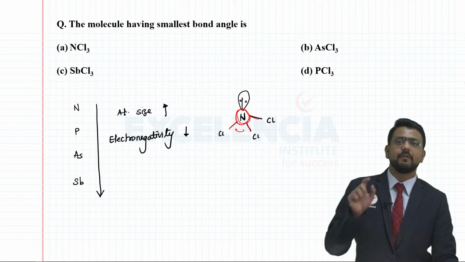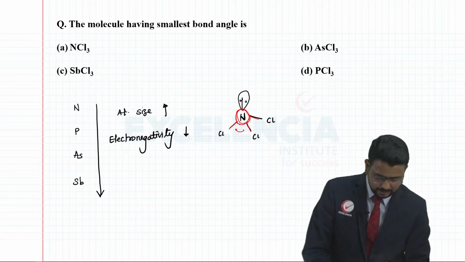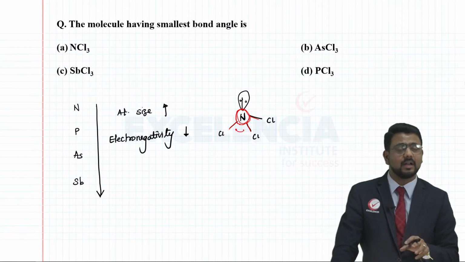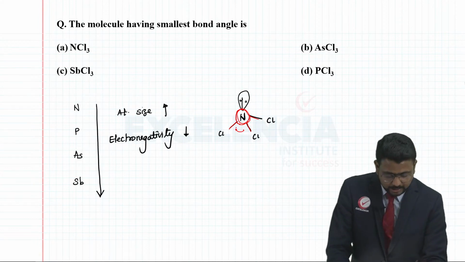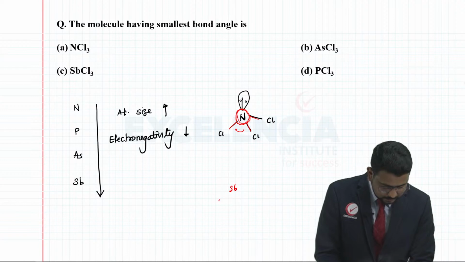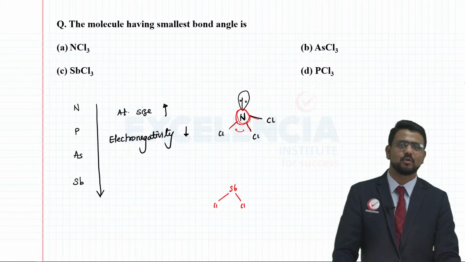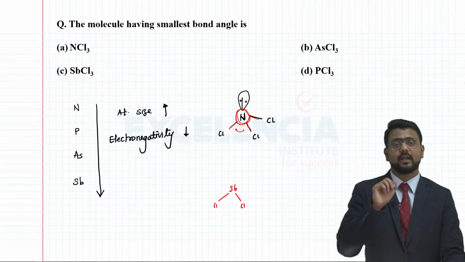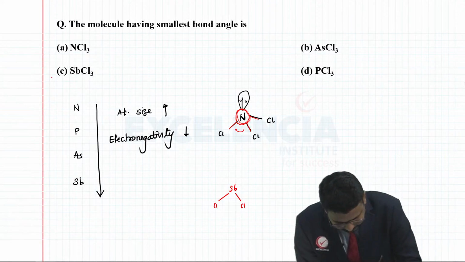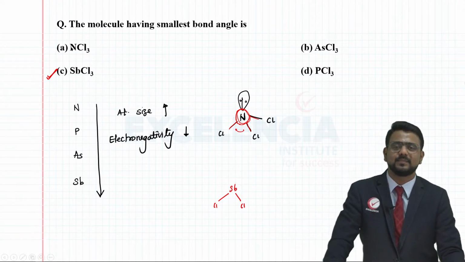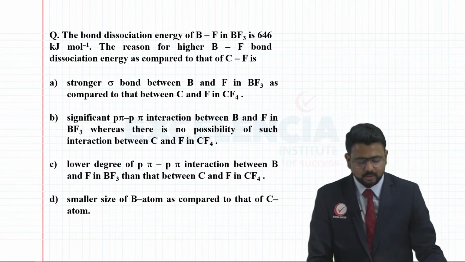However, as you go down the group, from nitrogen to phosphorus to arsenic to antimony, you will realize that antimony has the least electronegativity and a larger atomic size. Because of that, in antimony these bond pairs of electrons come closer to each other, and because of that the bond angle is going to decrease. So here your answer is SbCl3, antimony chloride, right? Alright, moving on with the next question here.